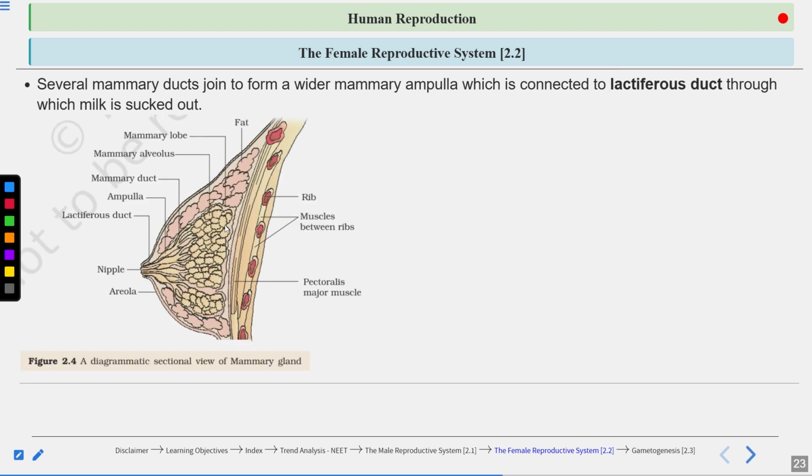So this is the image of the mammary gland, a sectional view. Basically it consists of fat tissue. It consists of the mammary lobe. These are the alveoli cells, the mammary alveolus. Then this is the mammary duct, joined to form the mammary ampulla. And then from the mammary ampulla, the milk finally reaches the lactiferous duct here. And then the milk is sucked out by the baby from the lactiferous duct.